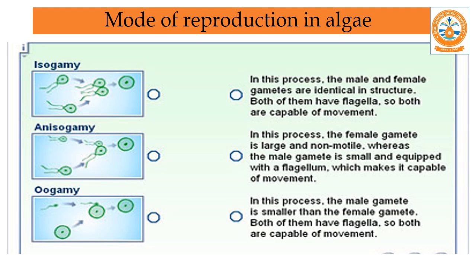The last and very important one is oogamy. It is one kind of sexual reproduction where the male gamete is smaller than the female gamete. Both of them have flagella, so both are capable of movement. At the time of fertilization, they can swim in the water and then go for fertilization. So there are three different methods: isogamous type, anisogamous type, and oogamous type.